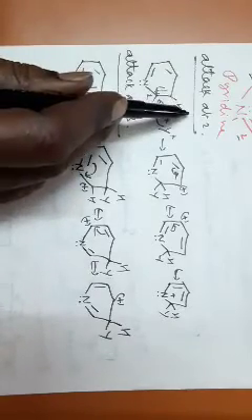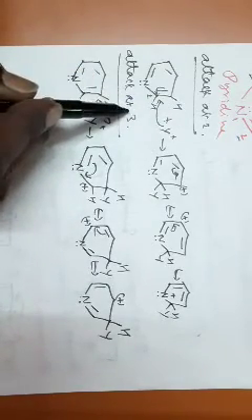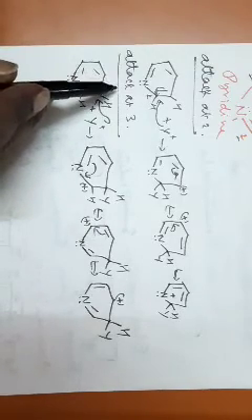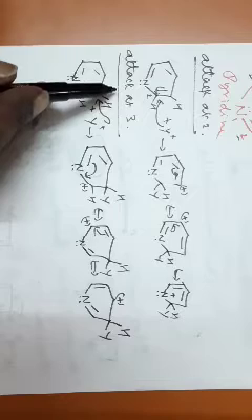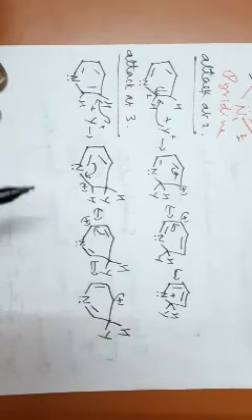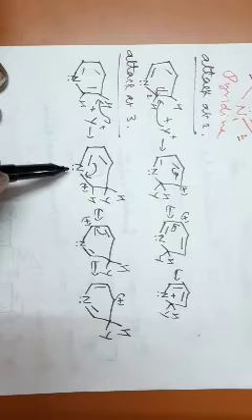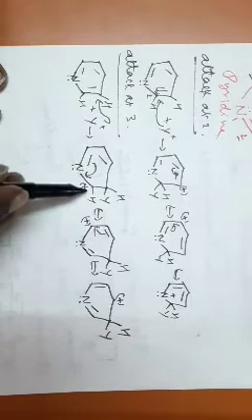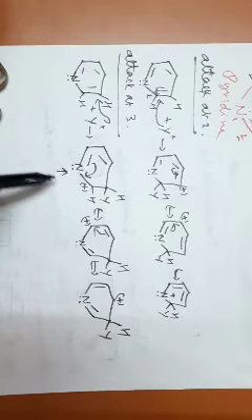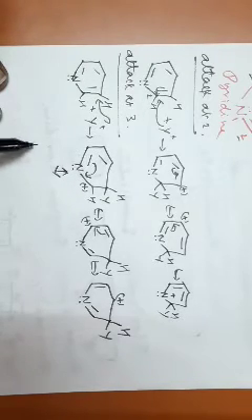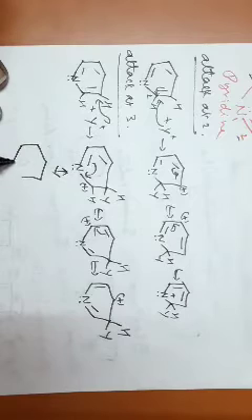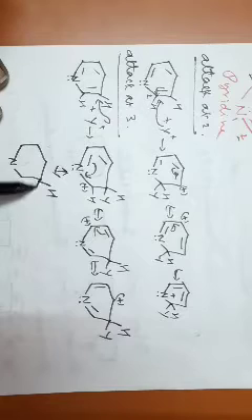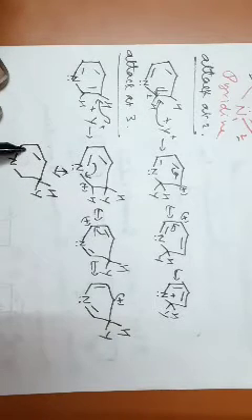Whether the attack is at position number 2 or at position number 3, we are able to draw three resonance structures. But if the attack is at position number 3, then you are able to produce one more resonance stabilized structure. Look at this one. We have a heteroatom with a lone pair and a carbon with a positive charge, which are adjacent to each other. So, in such a situation, you are able to draw one more resonance structure like this one.